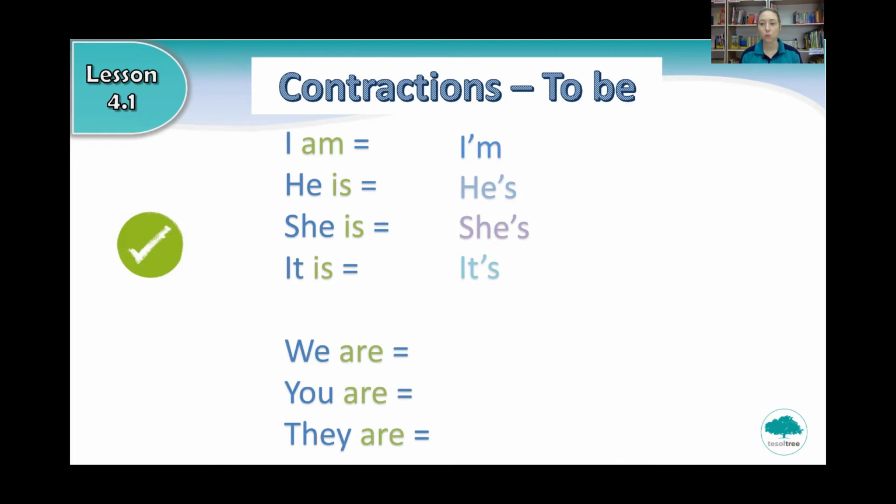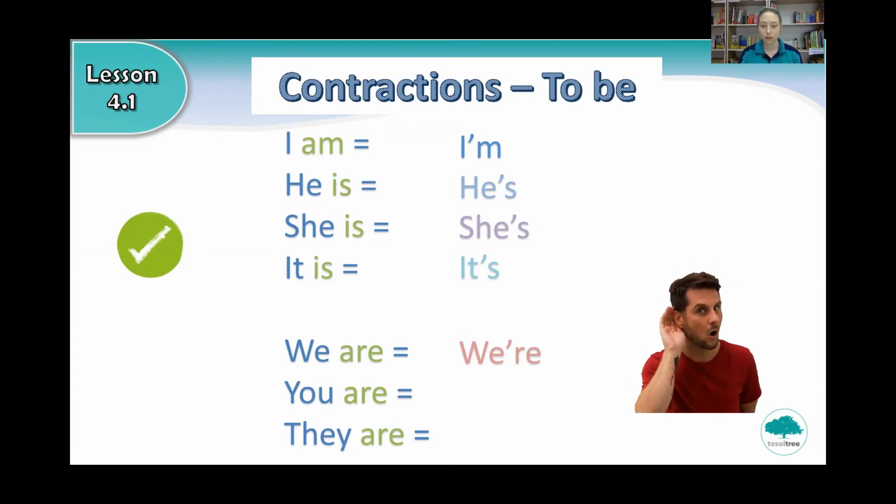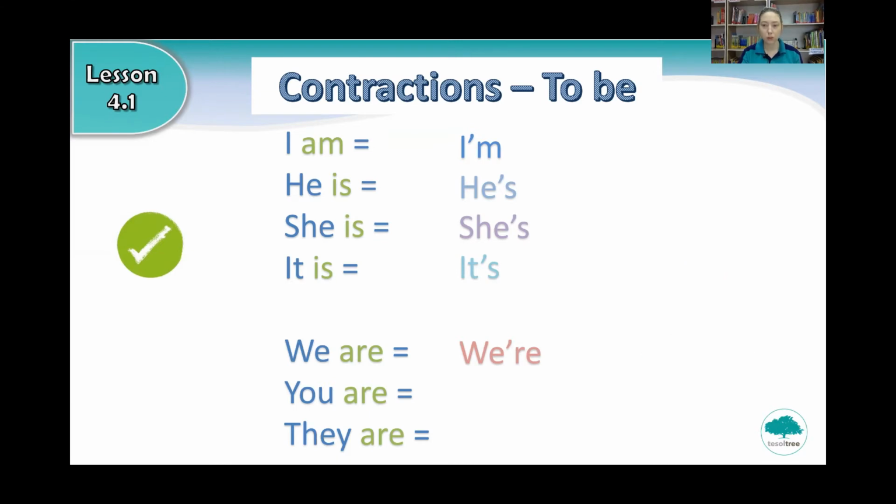And what about we are? What is the short version of we are? We're. Can you say we're? And what about you are? What is the short version of you are? You're. Can you say you're?